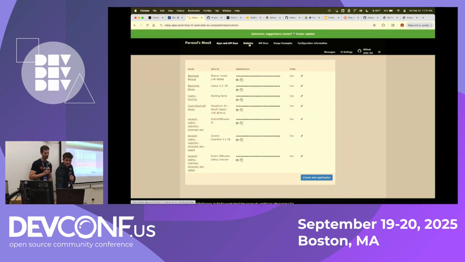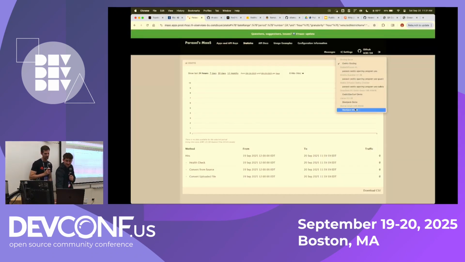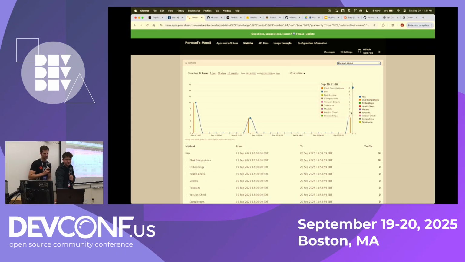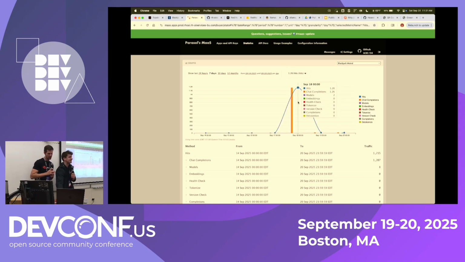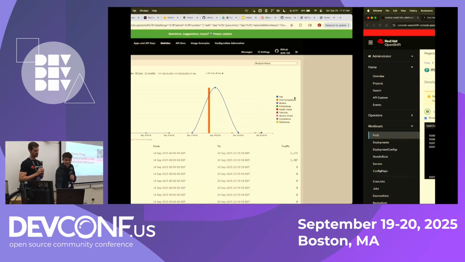using, we can see the statistics of this blackjack model, and so we've used it 15 times today. But if I zoom out, we did an event and it was used 1.2 thousand times, right? Scales up very efficiently, and yeah, I hope you enjoy that part of the demo.